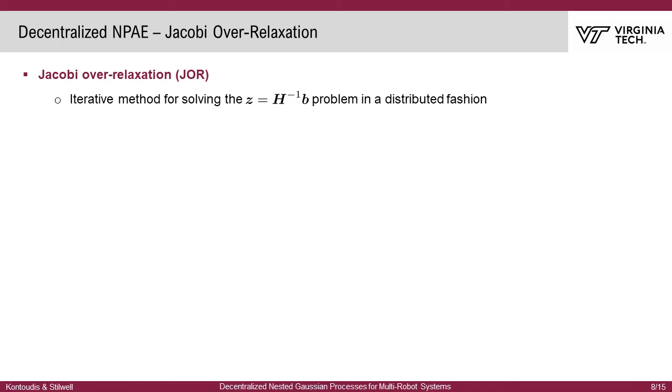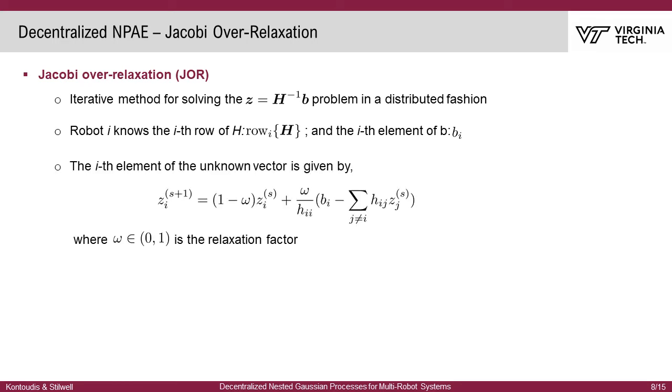Average Consensus. Jacobi Relaxation is an iterative method for solving the HZ equals B problem, where the matrix H and the vector B are known. The goal is to find the solution vector Z. Each robot has access to one row vector of matrix H and to one entry of the known vector B. The ith element of the unknown vector Z is given as follows.